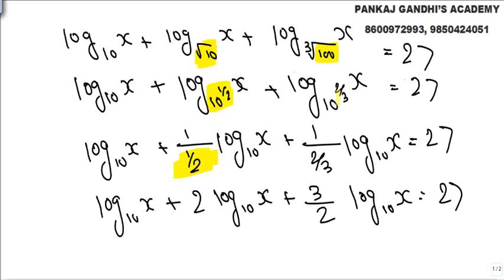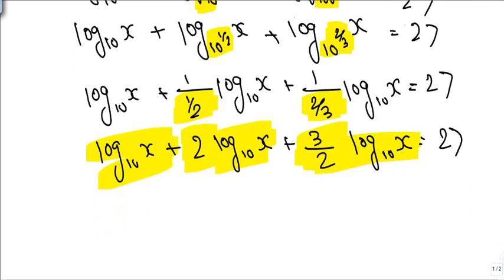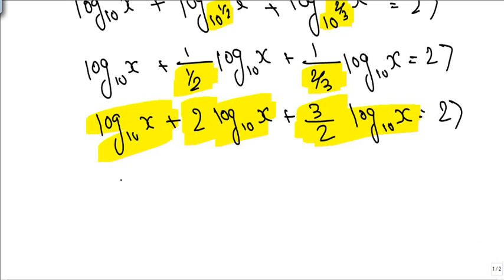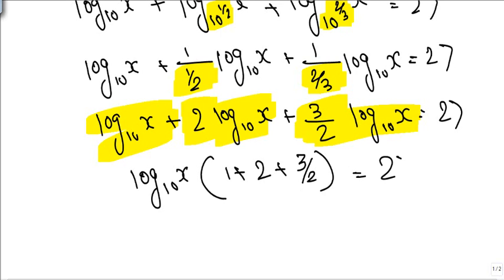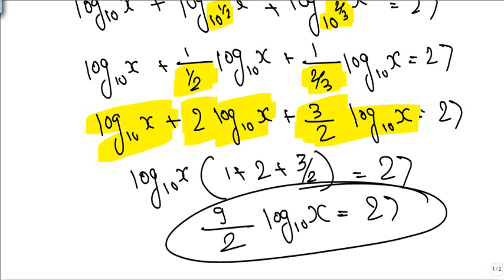100 is 10 square, third root of that 10 raised to 2 by 3, ये बाहर आ जाएगा 1 upon 2 by 3. 1 upon 1 by 2 it's 2, log to the base this thing, this and 3 by 2 this thing. So now what all we know here is, let's quickly check out. Log to the base 10x common, 1 plus 2 plus 3 by 2 equal to 27. So 9 by 2 log to the base 10x equal to 27. That's what we get. ये solve करके देख लो.